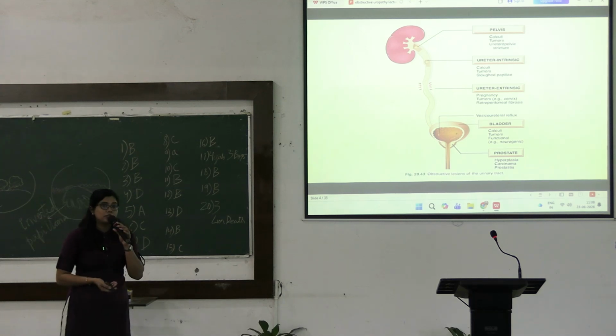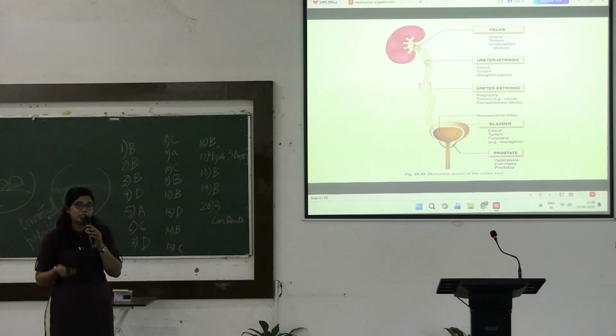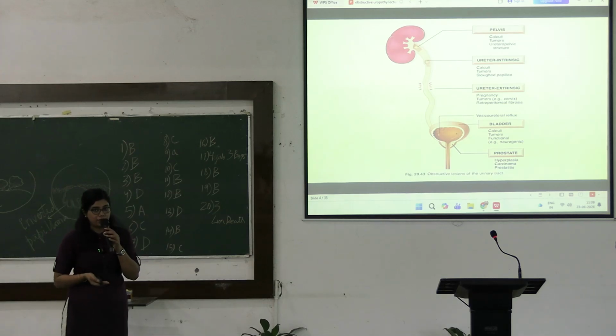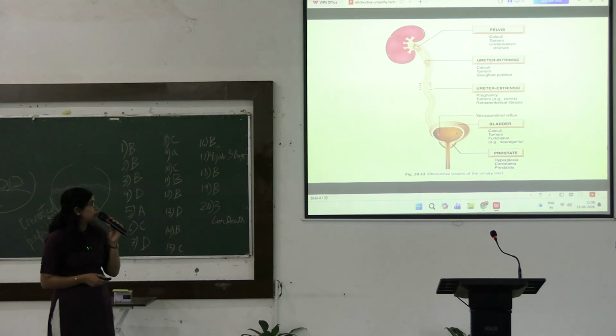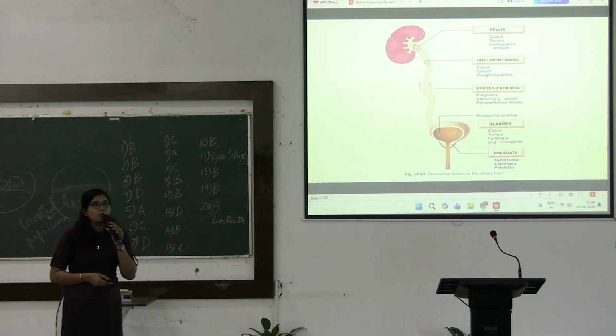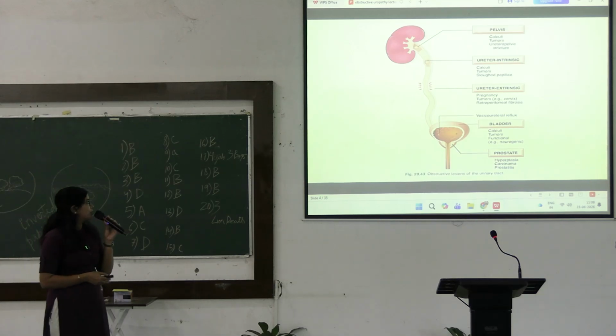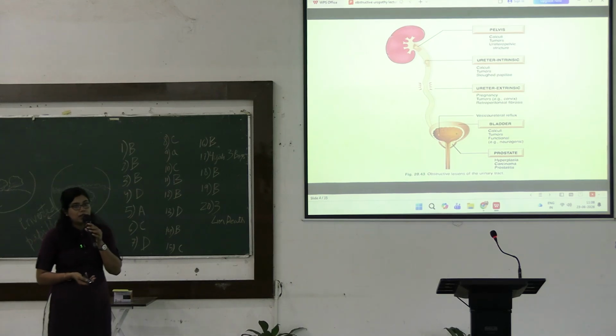Next, coming to the ureter. The causes of obstruction in the ureter can be divided into extrinsic and intrinsic causes. In case of intrinsic causes, we have calculi, tumors, and sloughed papilla. In case of extrinsic causes, we have tumors of the cervix or uterus. We can also have retroperitoneal fibrosis. Another important cause is pregnancy.